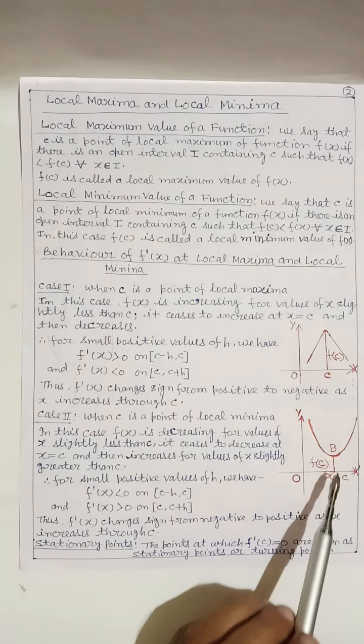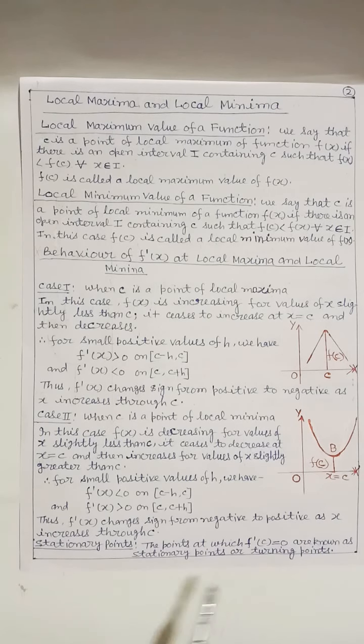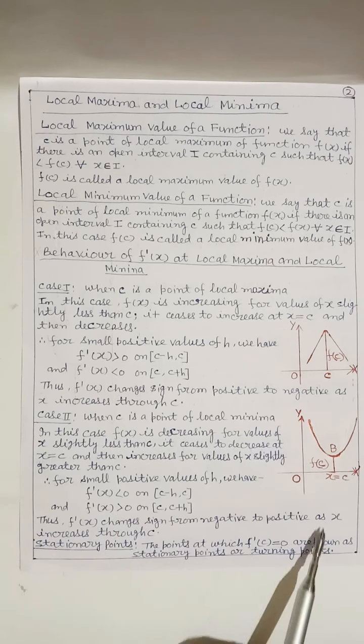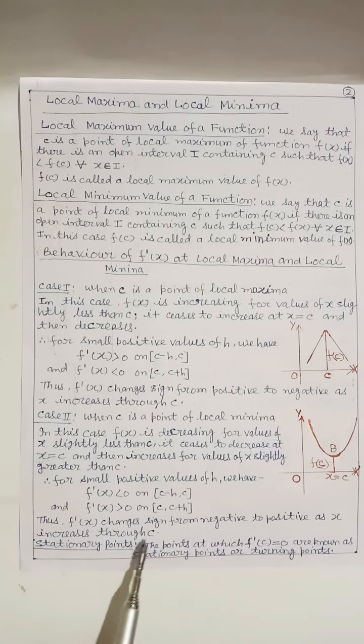Here f'(x) > 0. Thus f'(x) changes sign from negative to positive as x increases through c.